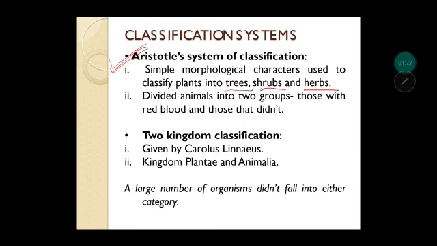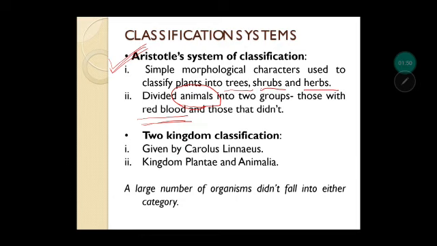So on the basis of the characteristics which he could see, on that basis he categorized plants into trees, shrubs, and herbs. Later on, he also divided animals into two groups, and the basis was the presence of red blood cells or not. So two categories he made. One was animals with red blood and another those who didn't have red blood. So this is a very simple and vague type of classification.